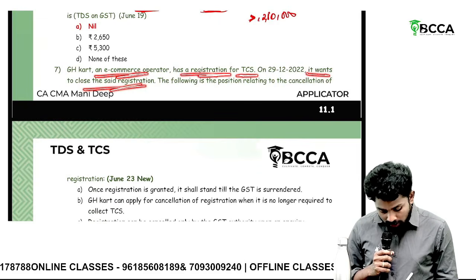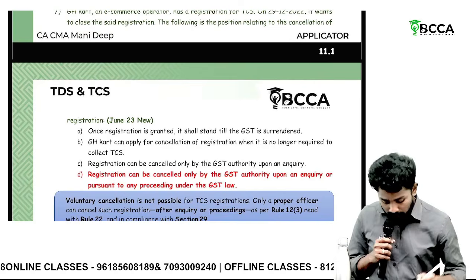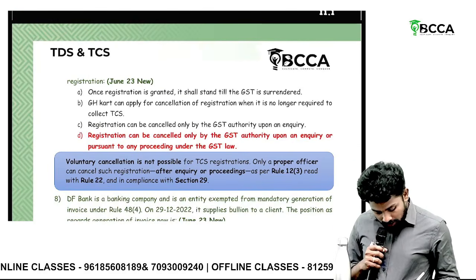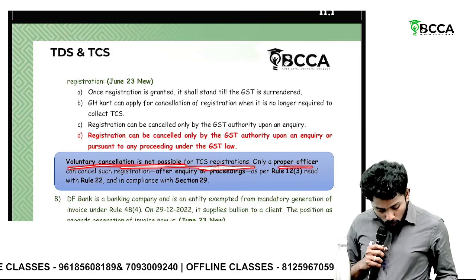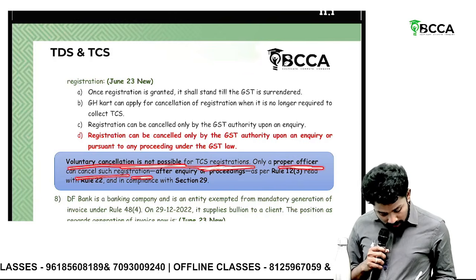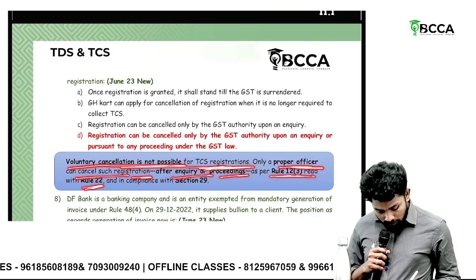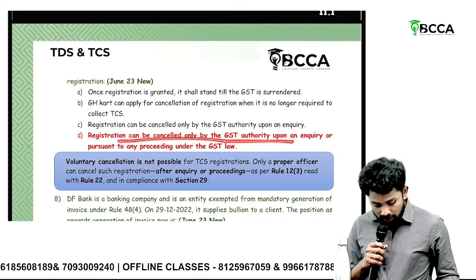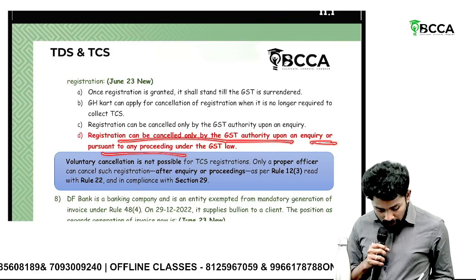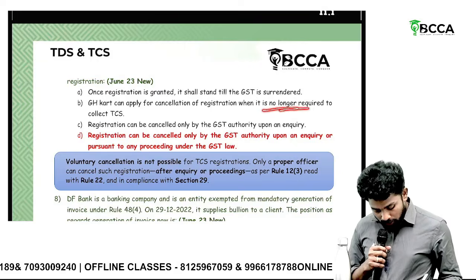GH, an e-commerce operator, has a registration for TCS. It wants to close the said registration. What is the position relating to cancellation of TCS registration? Okay. Voluntary cancellation is not possible for TCS registration. Only a proper officer can cancel such registration after inquiry or proceedings as per Rule 12.3 along with Rule 22 and in compliance with Section 29. So registration can be cancelled only by the GST authority upon inquiry or pursuant to any proceeding under the law. So it cannot be cancelled voluntarily whenever you want.